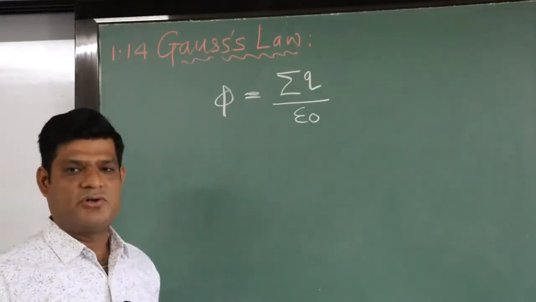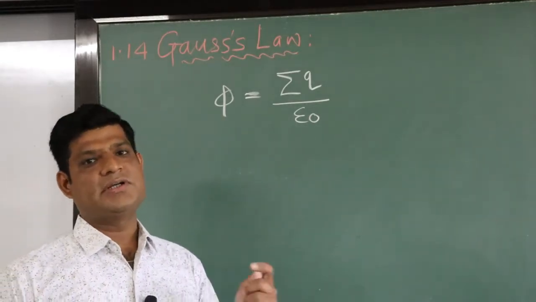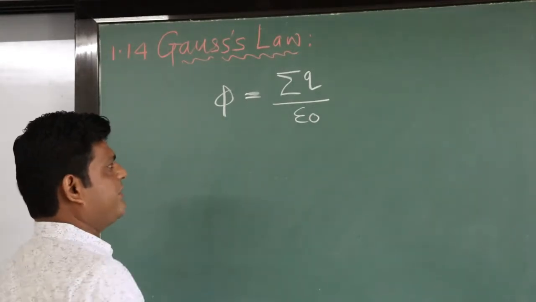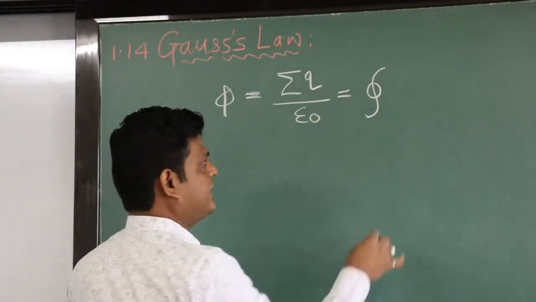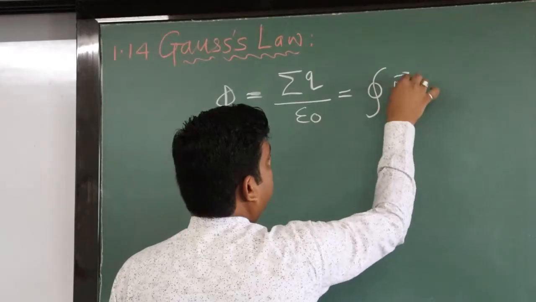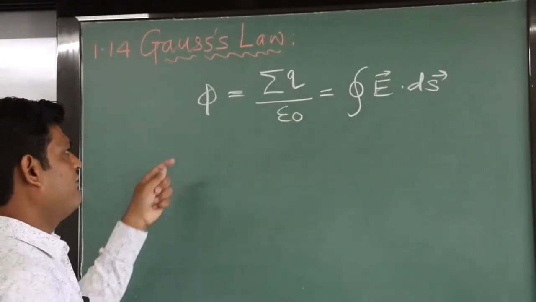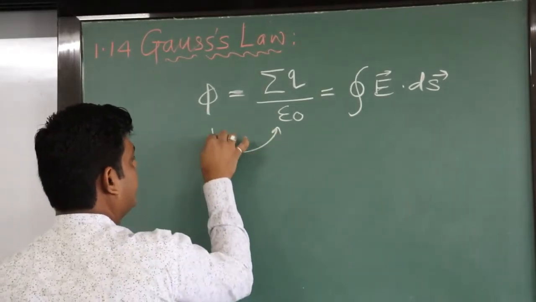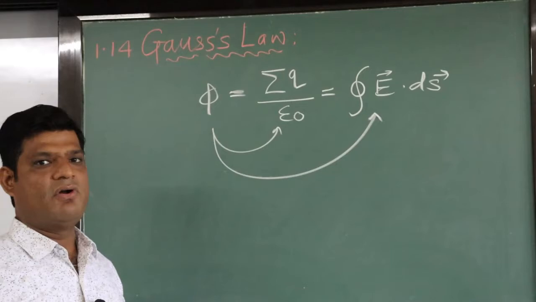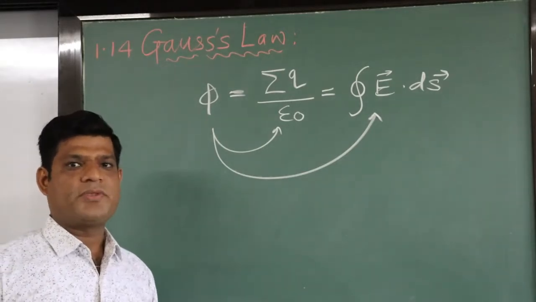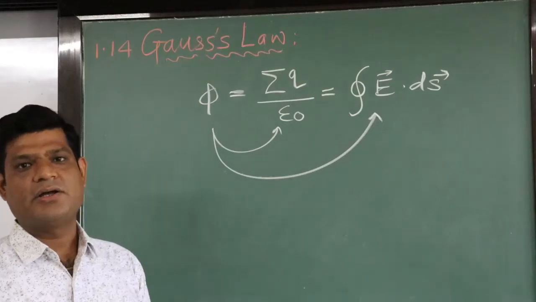With the help of this Gauss law, we can calculate the flux linked with any closed surface. Another statement that we have studied is the integration over a closed surface of E vector dot ds vector. So phi equals this, and phi equals this, right? This is the mathematical statement of Gauss law. In this video, we are going to see some important points regarding the Gauss law.